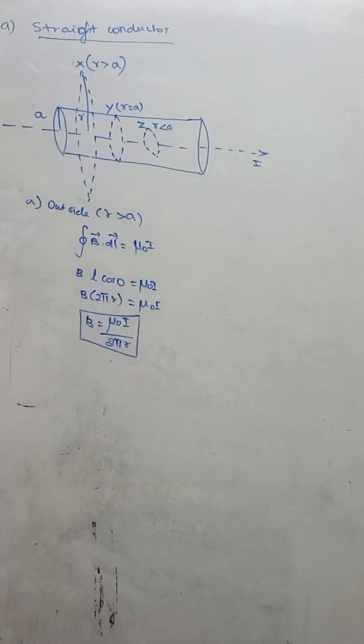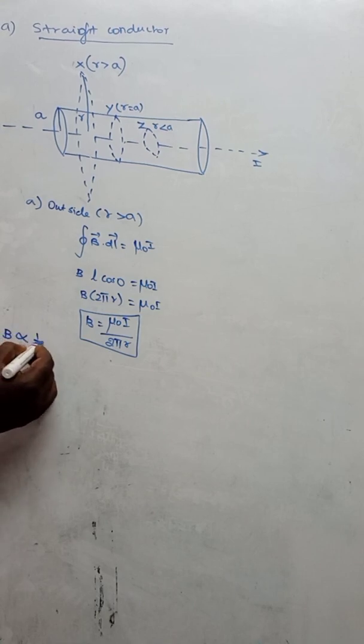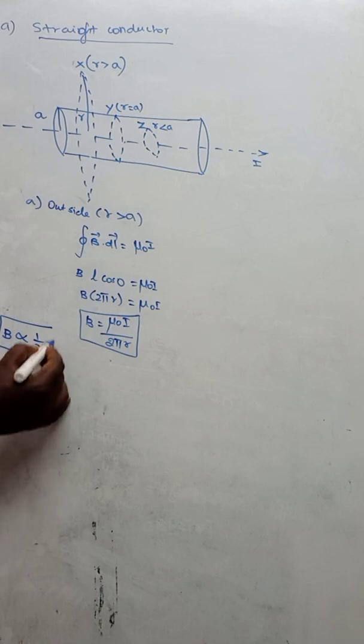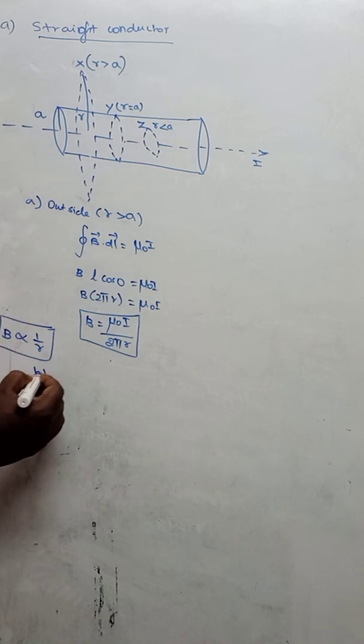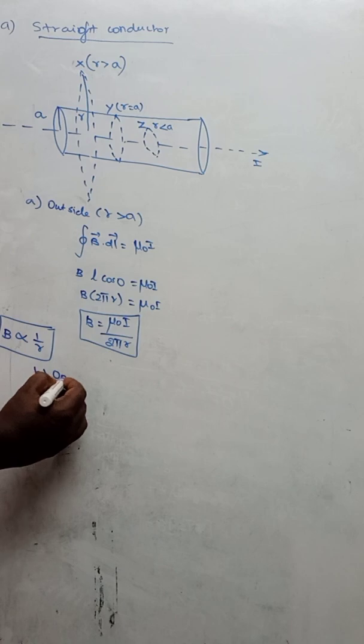Okay, this is the magnetic field outside the conductor, and it clearly explains that B is inversely proportional to the radius. If the distance increases, what will happen to the magnetic field? It decreases. That means if the Amperian loop size increases, the magnetic field decreases. That is the first result you get from outside, when r is greater than a. Okay, so now let us move on to the second case. Second case is very simple. That means what? On the surface.